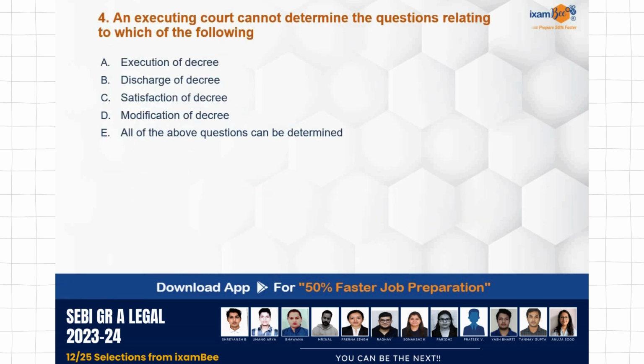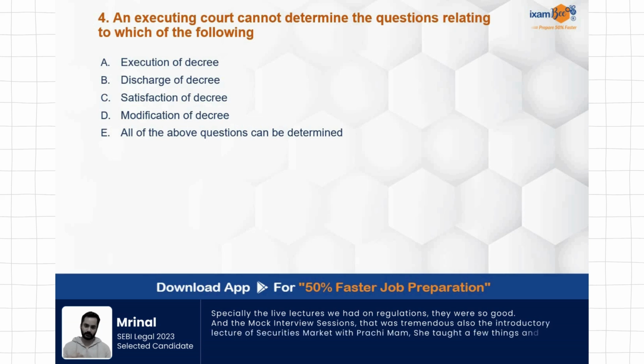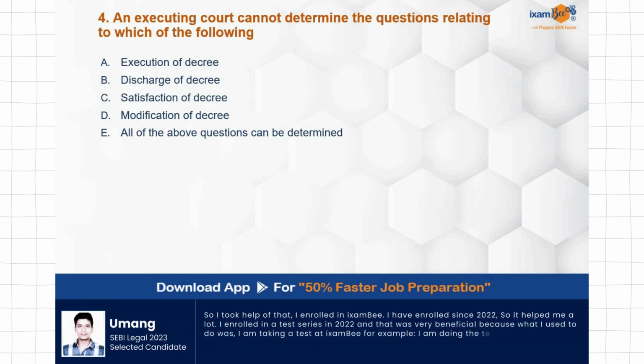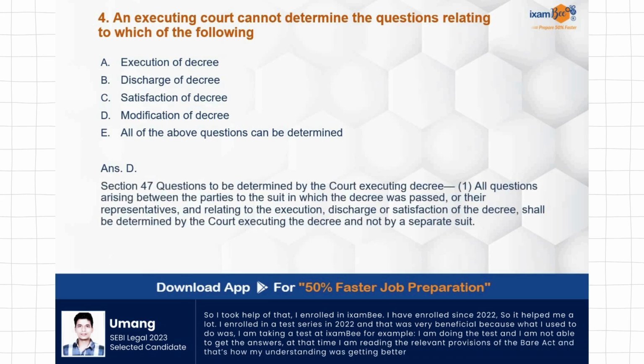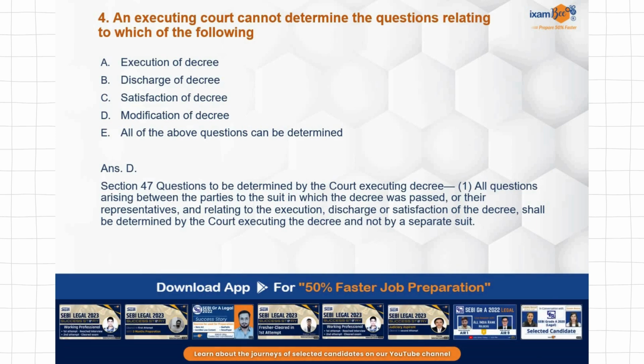An executing court cannot determine the questions relating to which of the following: execution of decree, discharge of decree, satisfaction of decree, modification of decree, or all of the above questions can be determined. So what they are asking is which questions the executing court cannot determine out of these, or else option E is correct, that all of the above mentioned questions can be determined. So the answer will be no. The correct answer is D, modification of decree. We have just seen that modification or varying the terms of the decree cannot be done by an executing court. Section 47 specifies this: questions to be determined by the court executing the decree.